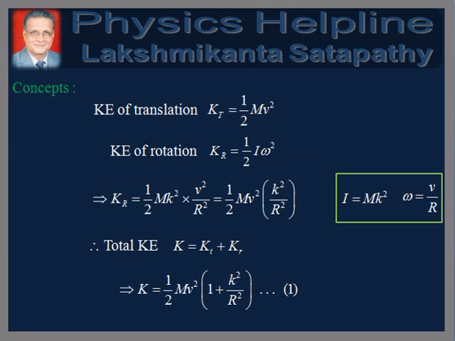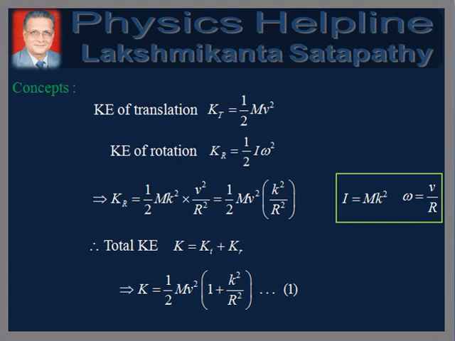Kinetic energy of translation is given by Kt equals half mv square, and kinetic energy of rotation is given by Kr equals half I omega square.